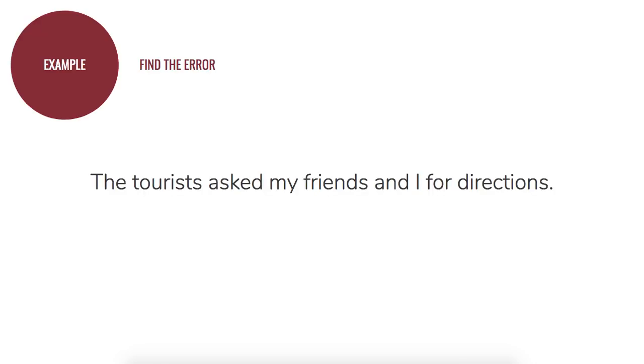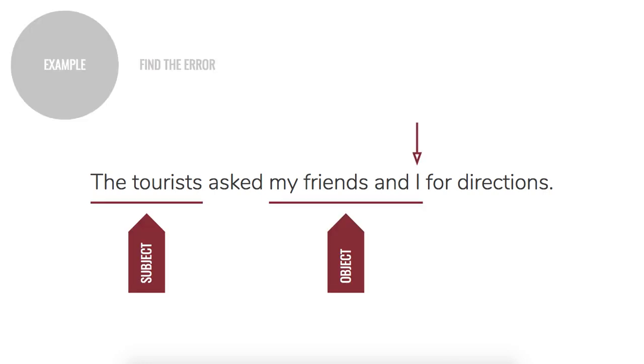Let's look at this first example together, and let's try and find the error. The tourist asked my friends and I for directions. What do you think? Where is our error? Now, if you use your process of deduction, whether or not you know grammar, you could probably guess that I'm going to point out that I. And here's the reason. It is in the object place in this sentence.